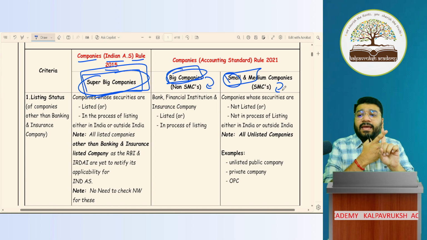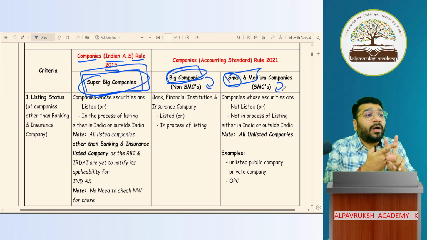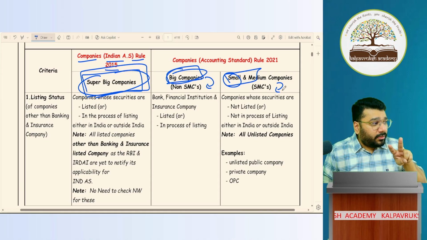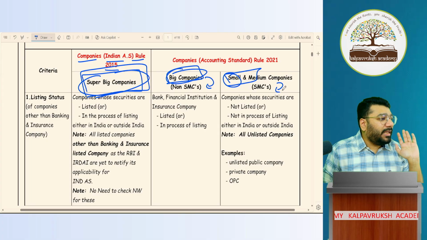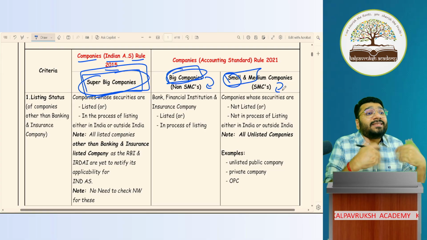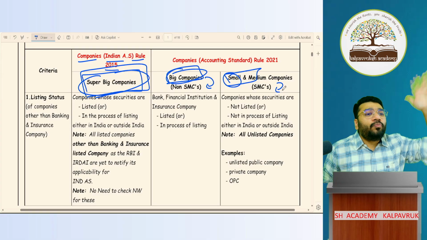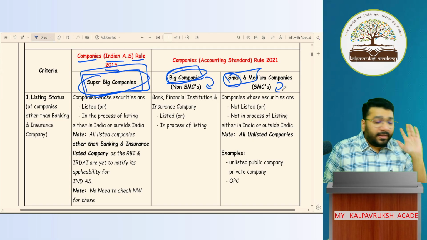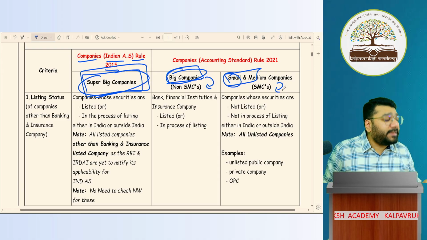So one, we have SMCs on whom accounting standards are applicable. Then we have non-SMCs on whom accounting standards are applicable. Any other company which is neither SMC nor non-SMC is that company on which Ind-AS is applicable. But to make this understand, this is difficult. So for easy categorization, I gave this name called as super big company, and small company. It becomes easy for us to understand. Okay. So first I'm talking about super big company. Those companies who will apply Ind-AS while preparing their financial statement.